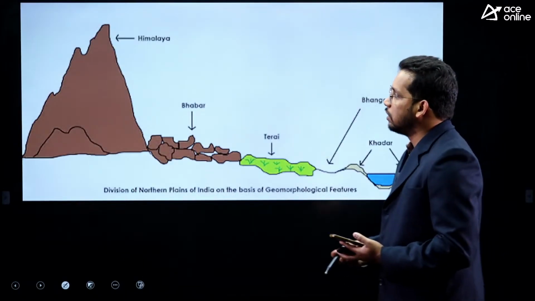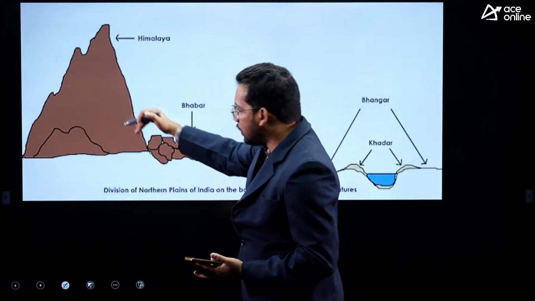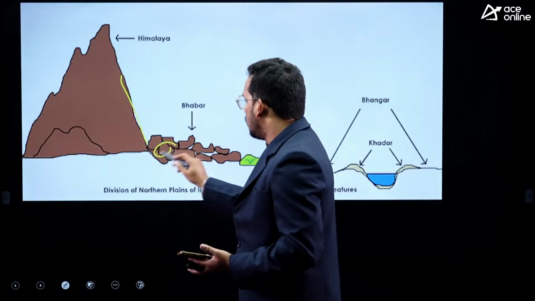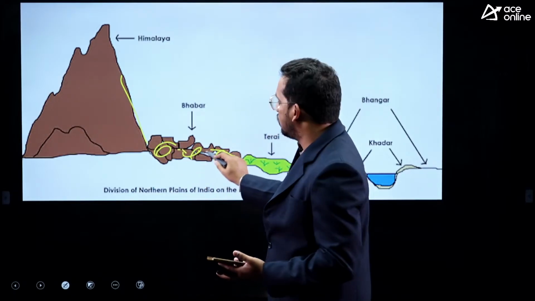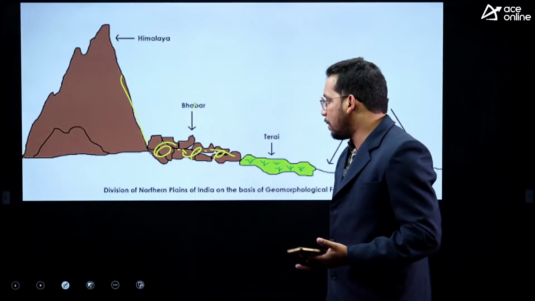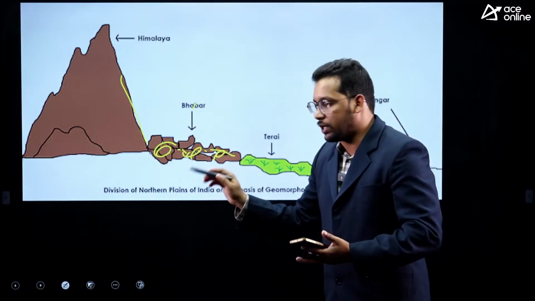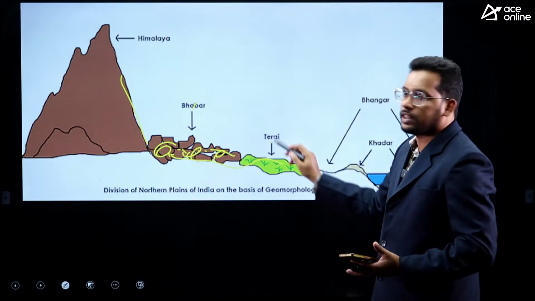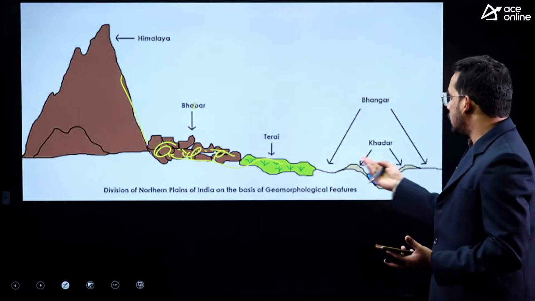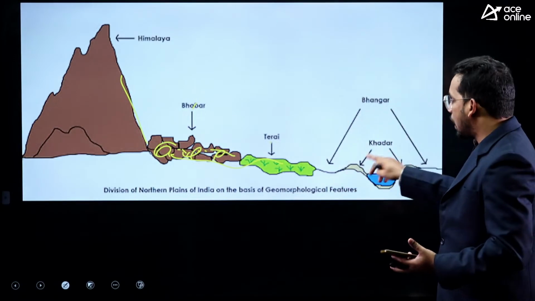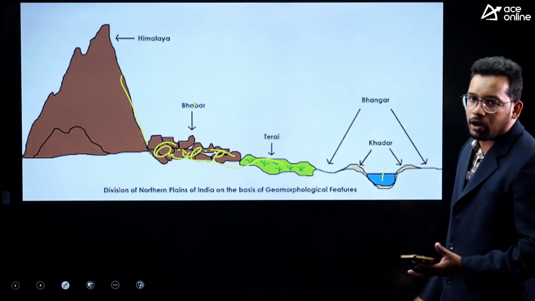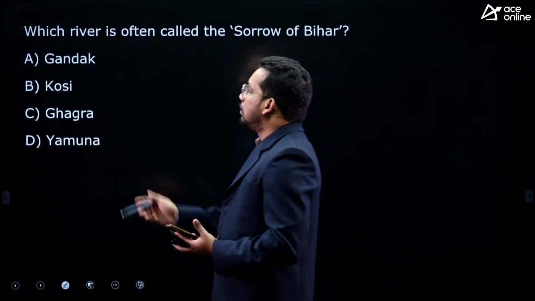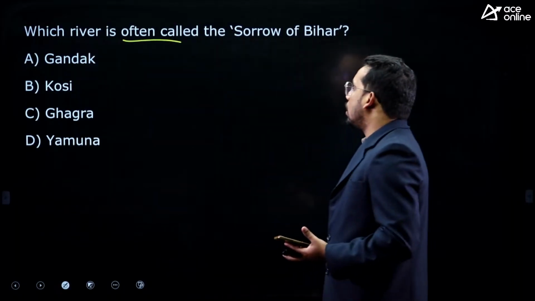We can check once. This is Himalayas, and immediately below the Himalayas, as it is a slopey region, a lot of boulders fall over the slope, and this region is filled with pebbles and coarse grain, that is called Bhabar. And then here rivers disappear. We cannot see river water flowing in the coarse grain. So they disappear and reappear in the Terai region. Next is Terai, and then Bhabar, older alluvium Bangar, newer alluvium Khadar, just on the bank of the river. Yes, correct, good. Next, which river is often called the Sorrow of Bihar?